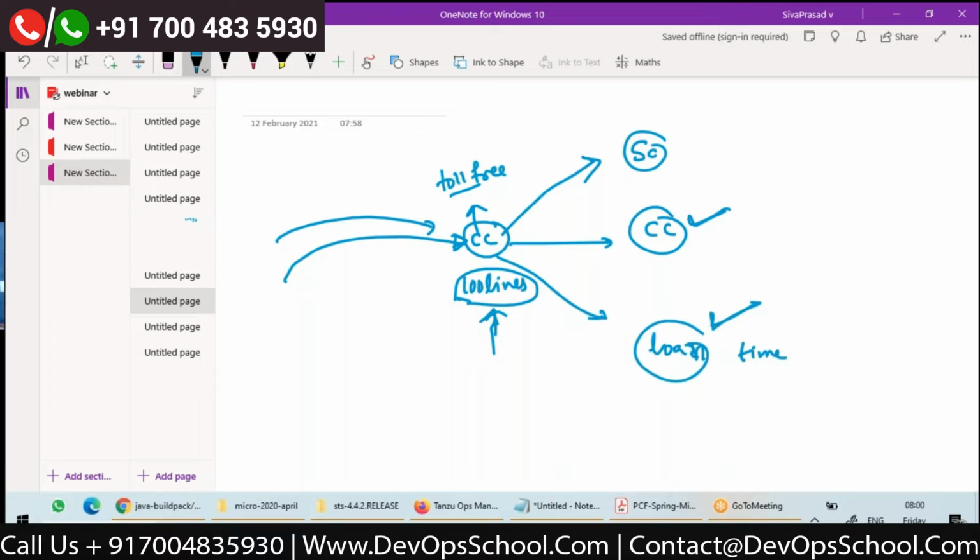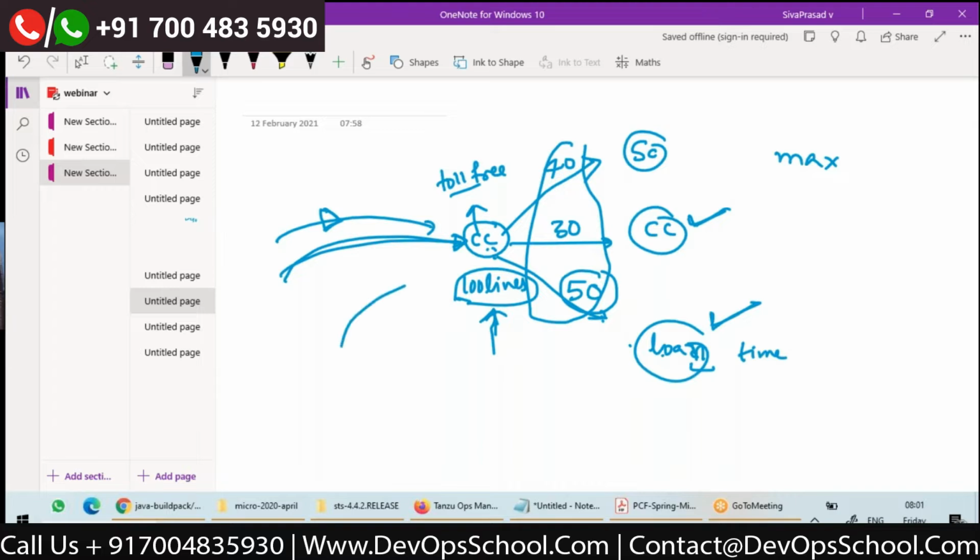Among 100 lines, I can dedicate a maximum of 50 to loan, 30 to credit card, and 40 to savings account. Of course, the total need not be 100. I'm saying max. So what might happen when 50 customers make a call to loan? 50 customers will be connected to loan. The 51st customer again wants to connect to loan, but a maximum of 50 are allowed for loan, right? So this loan customer will not be able to connect to the loan department.